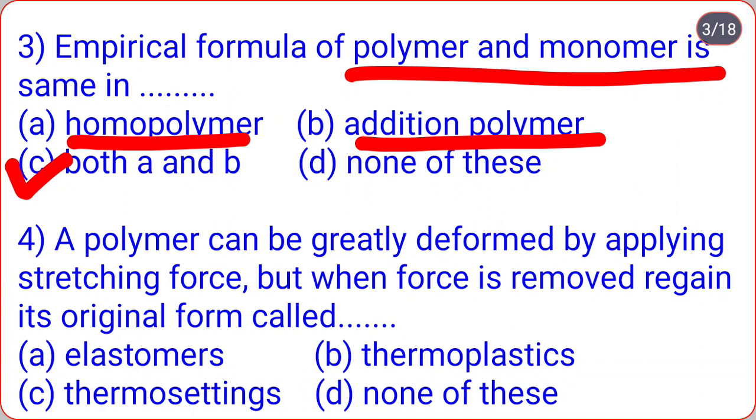Next, a polymer can be greatly deformed by applying stretching force, but when force is removed, regain its original form called ... Elastomers, thermoplastics, thermosettings, none of these. So correct option is A, elastomers. A polymer can be greatly deformed by applying stretching force, but when force is removed, regain its original form called the elastomers.